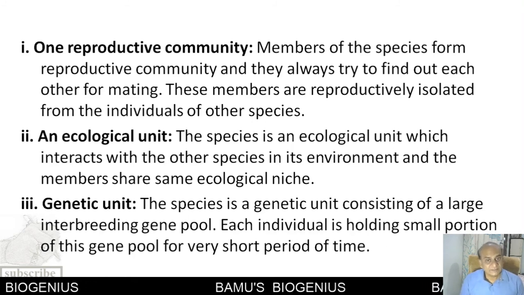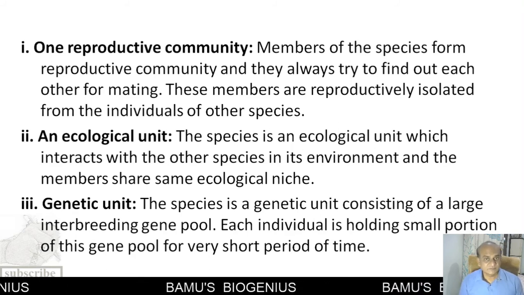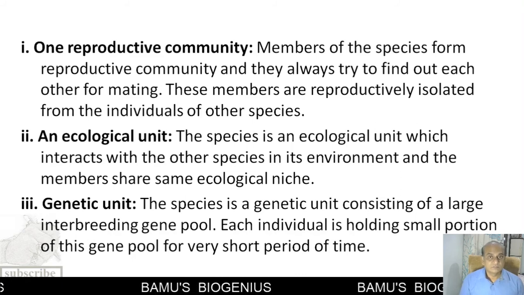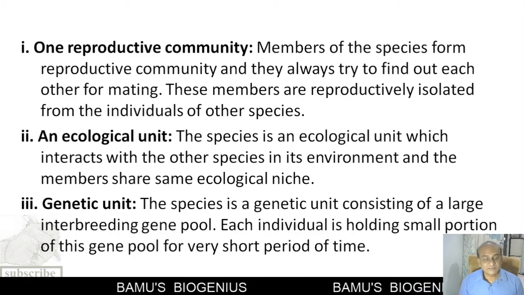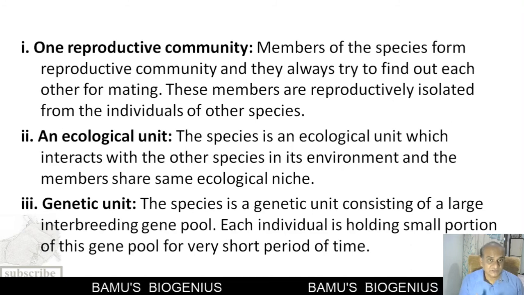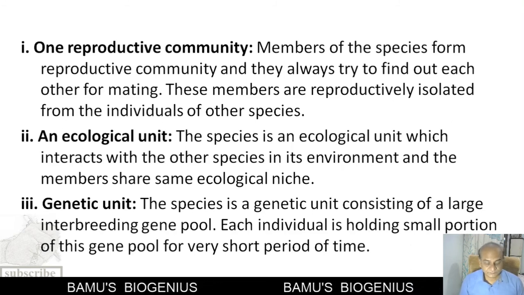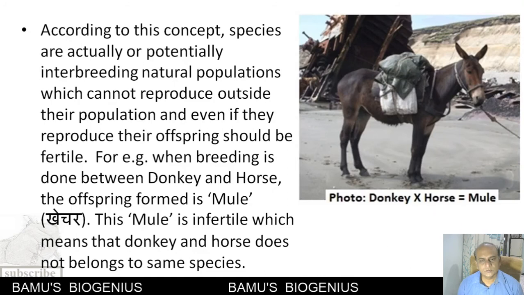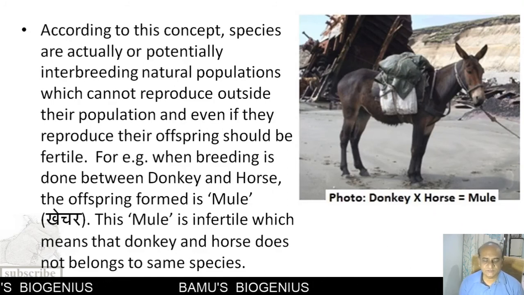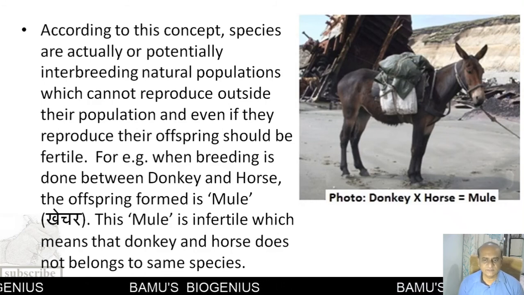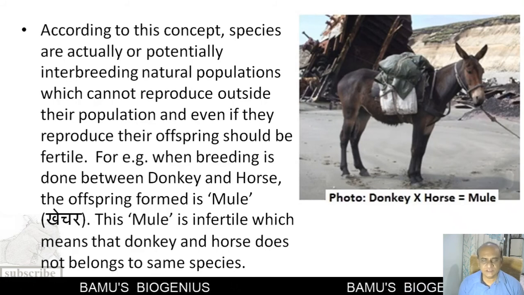So all these are the properties shown by living organisms, and that's why this species concept is aptly called the biological species concept. Now, to further prove the biological species concept, they gave the example of a mule, which is a product of hybridization between the horse and the donkey.